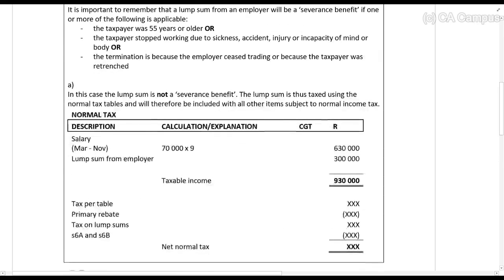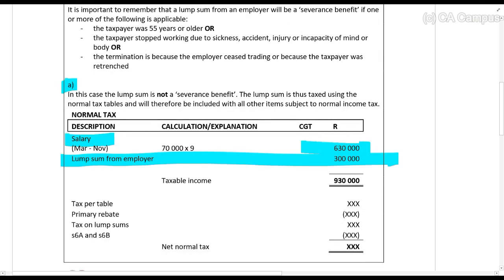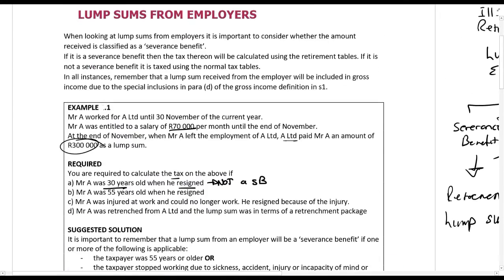So let's look at part A first. Right, guys, so the salary is going to be the same. Look at part A, because it is not a severance benefit, look at where that 300,000 rand sits. It sits with all of his normal income, so you calculate normal tax. Look at part B now. He was 55 years old when he resigned. In this case, it is a severance benefit.